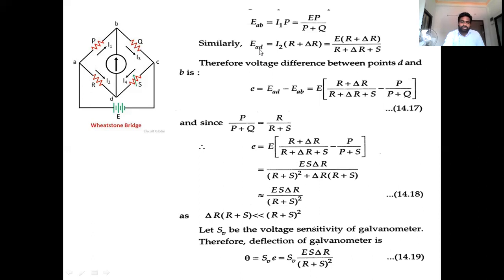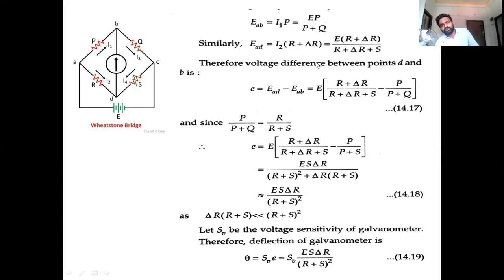And next, what is the voltage drop across E_AD? E_AD is equal to the resistance drop across the unknown resistance, that is I2 into the unbalanced resistance, that is the unknown resistance plus the change in resistance, R plus delta R. You know the value of I2. What is the value of I2? E by R plus S. I substituted that here.